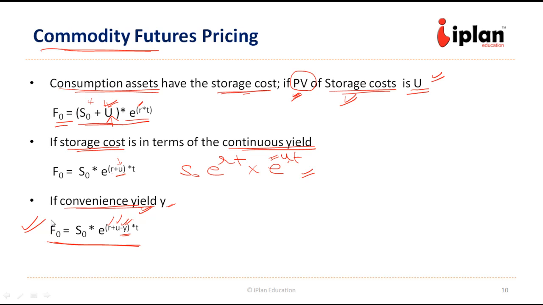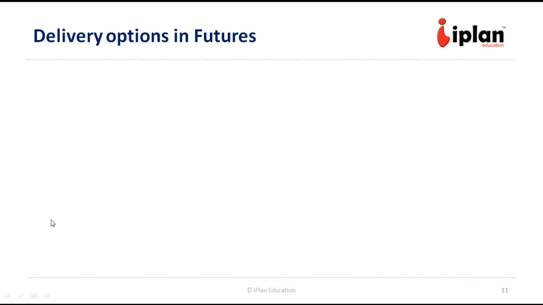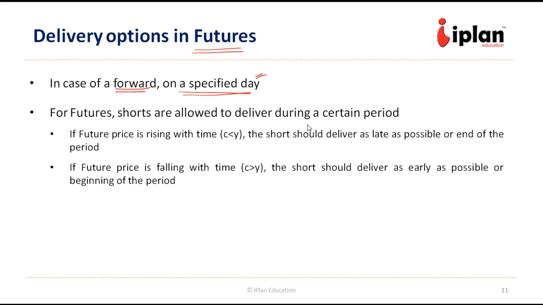Now let us move to the next concept, which is the delivery options in the futures. In the case of forward contracts, we know that delivery has to be made on the specified day. It will be mentioned in the starting itself in the forward contract. But while we are talking about futures contracts, generally it is given a range. So it is delivered during a certain period. In the case of futures contracts, the shorts can deliver during a certain period. But there are cases where it is delivered in the starting of the period, and where it is delivered in the end.